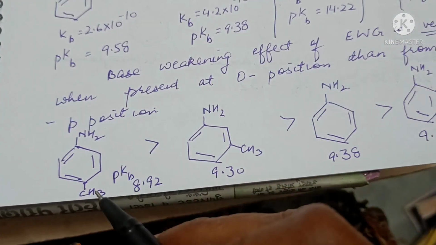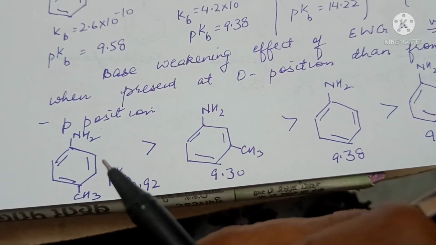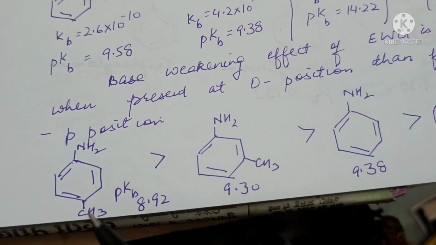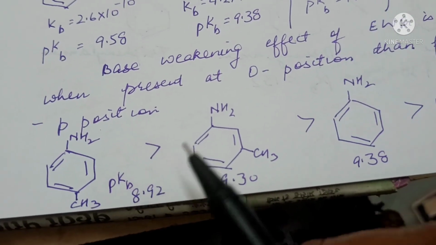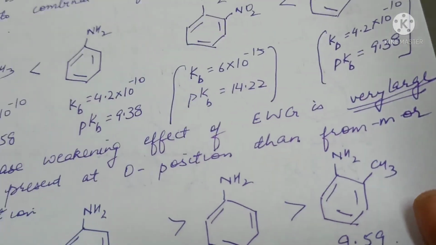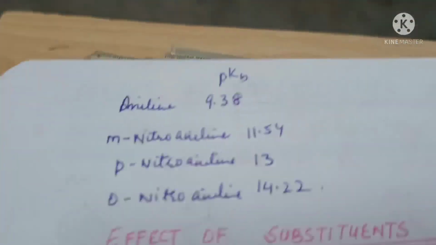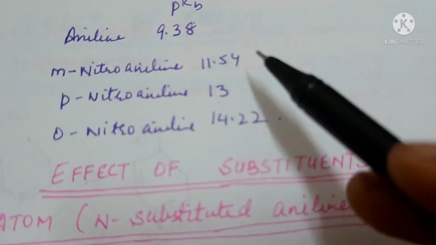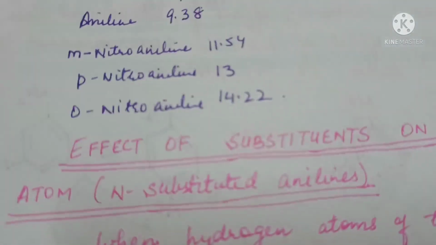Then the methyl group, when present at the para position, will give maximum basicity. So para-methyl aniline will be more basic than meta-methyl aniline, which will be more basic than aniline, which will be more basic than ortho-methyl aniline. And amongst nitro compounds, we see that aniline is most basic, then meta, then para, then ortho.